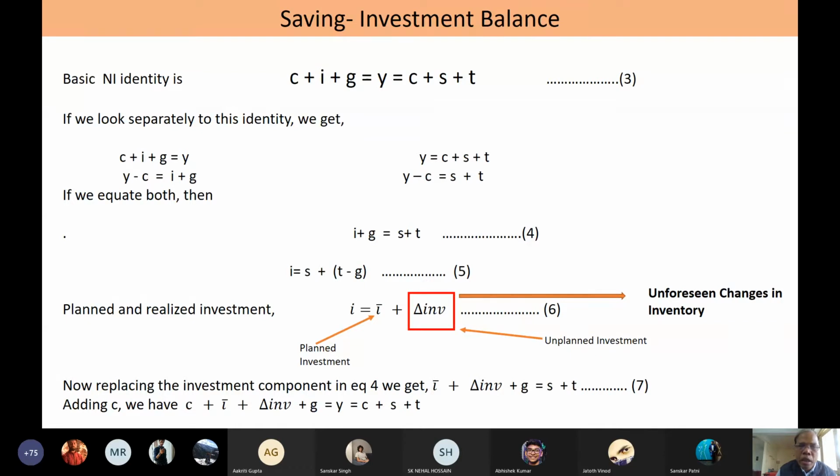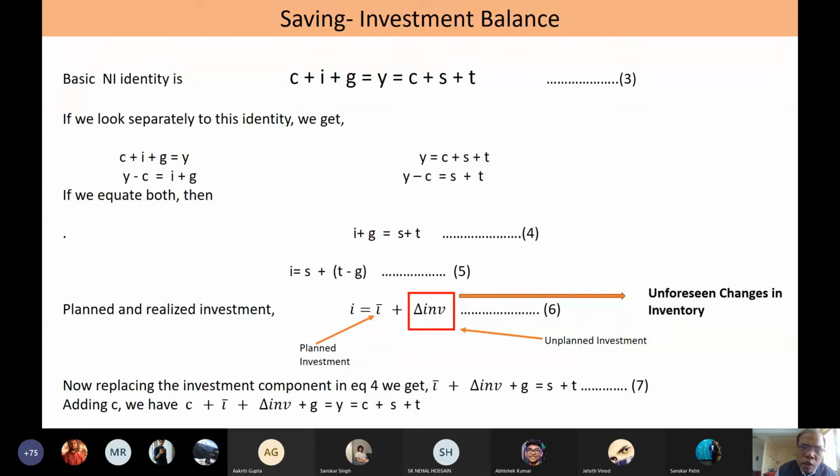So total I is equal to total S. Total investment is equal to total saving, or the national investment is equal to national saving. The national saving has two components. One is private saving, the other one is government saving, T minus G.